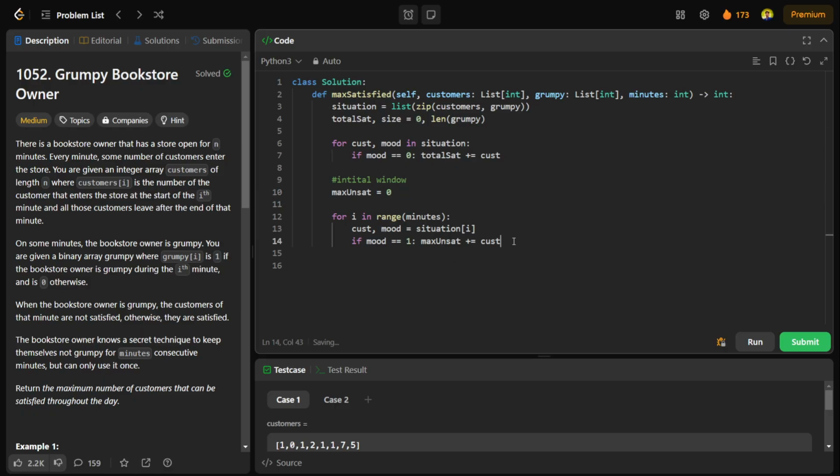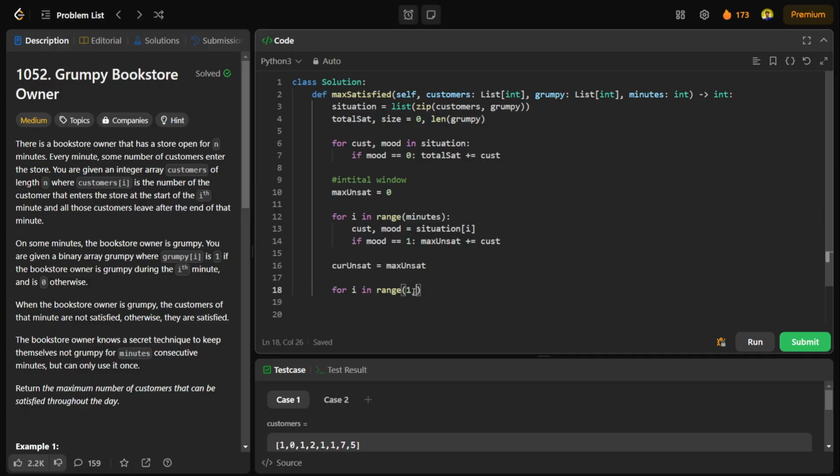Now I can have my current unsatisfied as max unsatisfied. So I will be iterating over the windows again. I will iterate in range, starting from 1 now, because I have already contributed the 0 to m minutes. 0 to m I have already included.